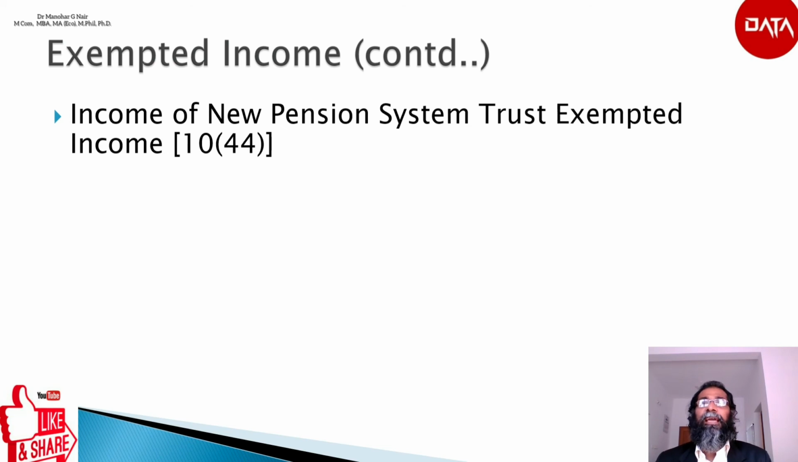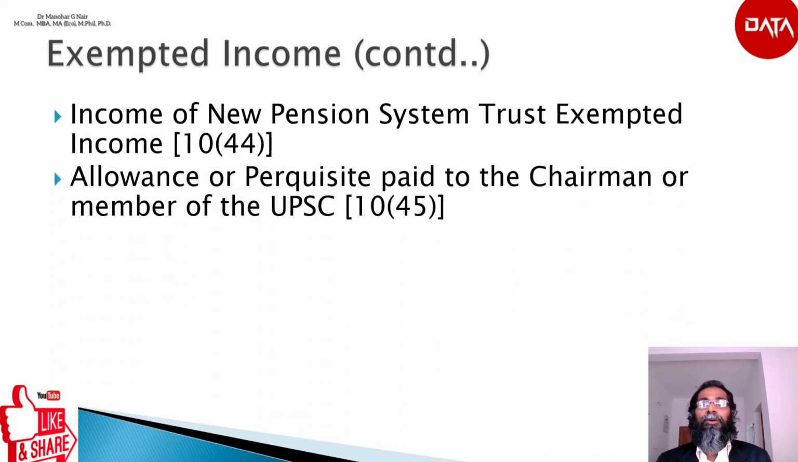The next is income of new pension system trust. As per section 10(44), any income received by any person for or on behalf of new pension system trust shall be exempted. The next is allowance or perquisite paid to the chairman or member of the Union Public Service Commission